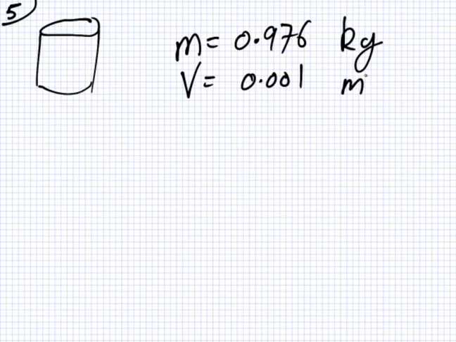Why can't you just go straight and say the total volume equals the total mass over the total density? We know the total mass, but the problem is we don't know the total density. So what's the total density?